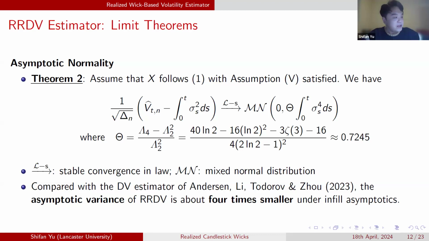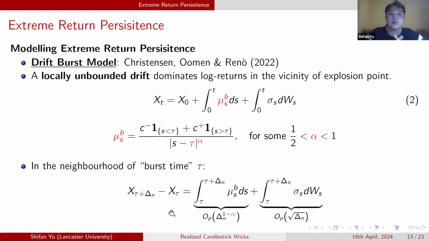And now let's consider the drift burst event. Here we apply the drift burst model proposed by Christensen and co-authors in a 2022 Journal of Econometrics paper. They substitute the locally bounded drift coefficient by a locally unbounded drift term of this form. The tau here is the so-called explosion point or bursting time.